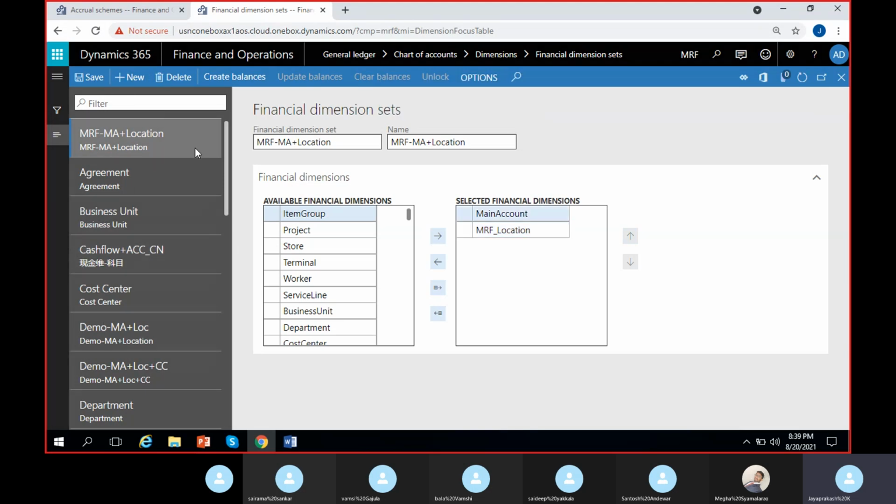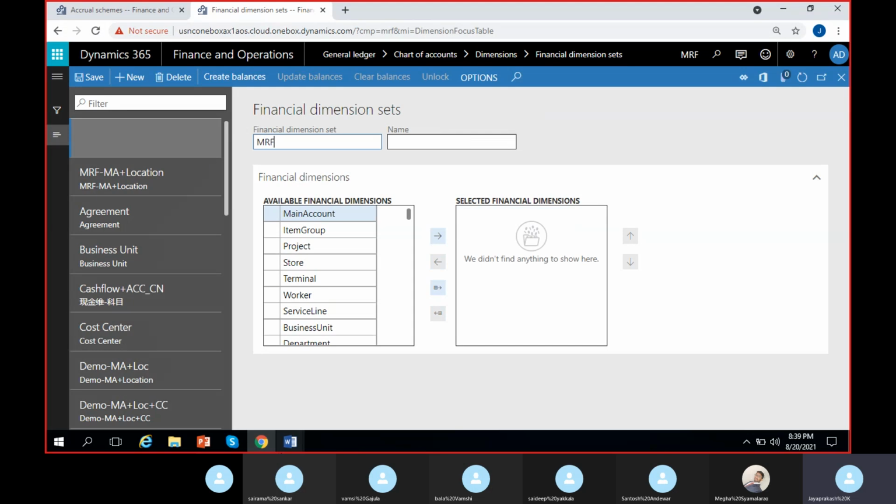Now just click on new and create MRF main account plus location, or I'll just call it main account plus location plus department.